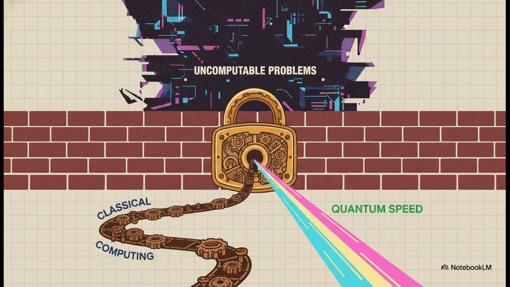So the crucial point of contrast here, and honestly this is something that is widely misunderstood, is that a quantum computer is not inherently more powerful in terms of what problems are technically solvable. Qubits cannot solve the halting problem, they cannot break all encryption simply by magic. What they can do is solve certain specific, already computable problems much, much faster. Quantum advantage is entirely about computational complexity, the speed and efficiency of solving a problem, not computability, which is whether the problem can be solved at all.